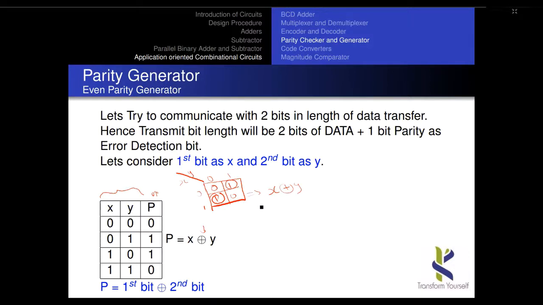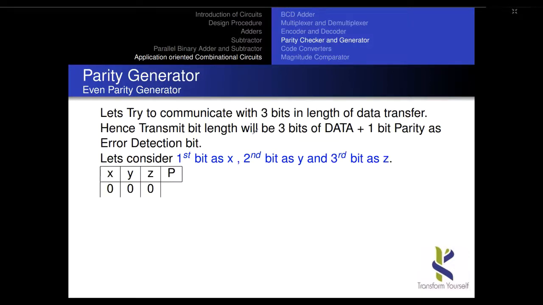Now I execute with 3 bits. Suppose the data length is 3 bits. Let me label them X, Y, Z. The concept is even parity. In order to make it even parity, I have to substitute 0 where needed. If my 3-bit data has an odd number of ones, then to make it even I will put the parity output as 1. The generator output of the parity will be 1.